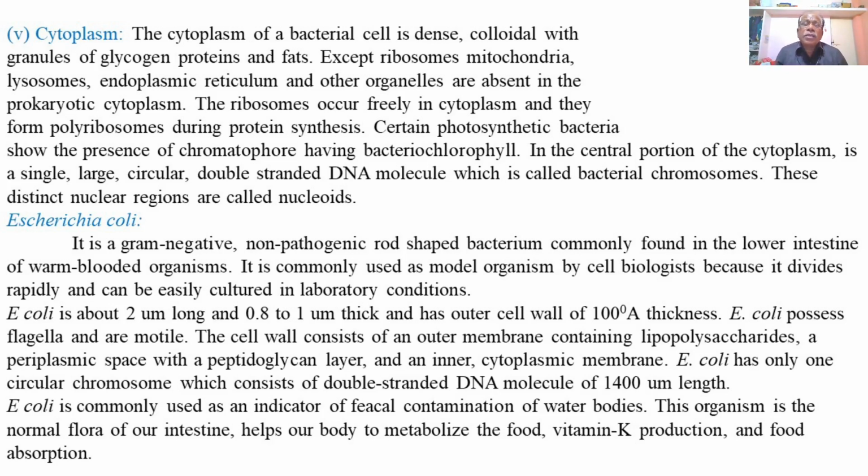E. coli has only one circular chromosome, which consists of a double-stranded DNA molecule of 1400 micrometer length. So, this is just the length of the double-stranded DNA molecule representing the nuclear mass, the circular chromosome of the E. coli bacterium, having a length of 1400 micrometer.